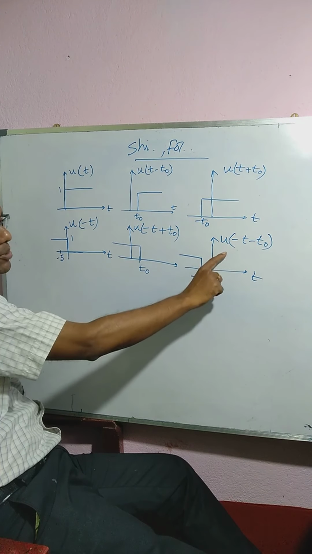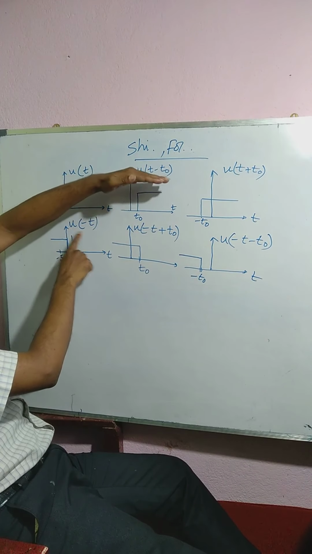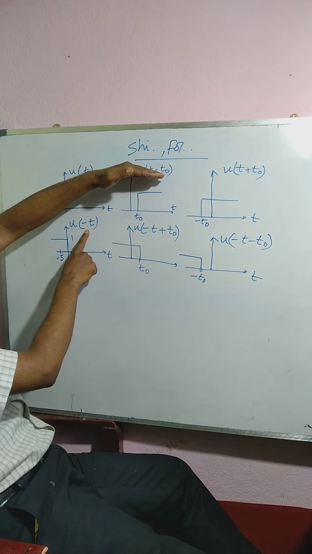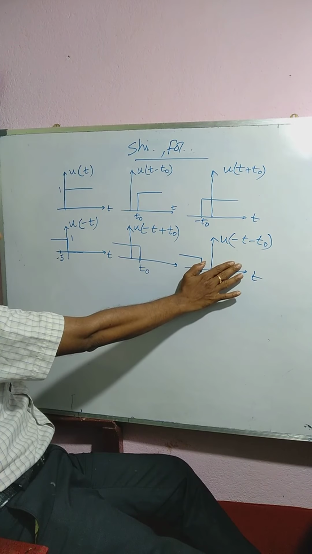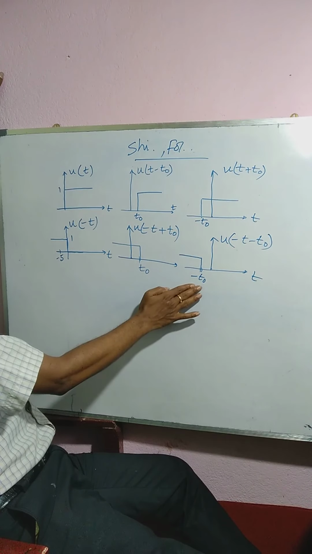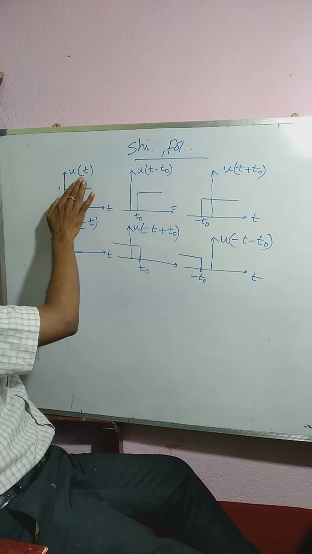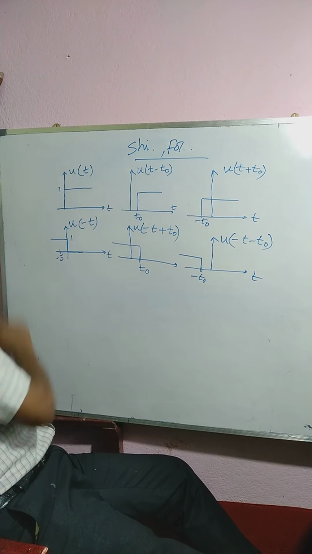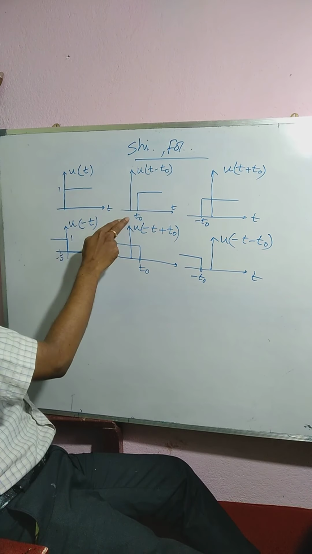If we compare u of minus t naught with respect to u of minus t, then we can tell that u of minus t naught is occurring in advance. And if you consider u of t minus t naught with respect to u of t, then we call that u of t minus t naught is delayed by t naught.